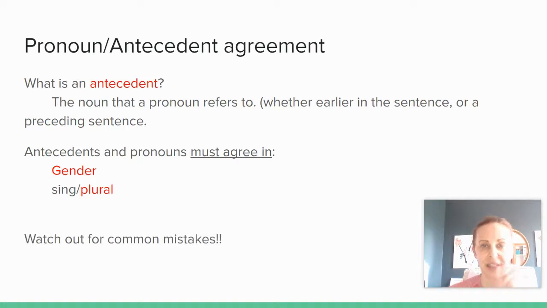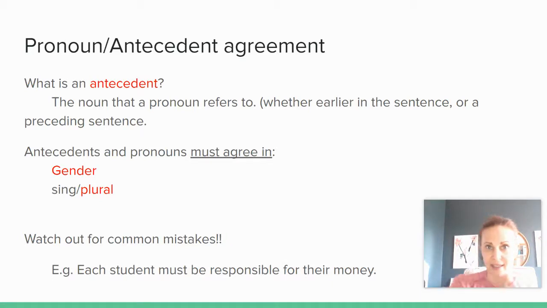Now, this is a very common mistake I see a lot of students doing. A sentence like this: Each student must be responsible for their money. What's the problem with that? The pronoun that is used is their. What's it referring back to? Student. Is student singular or plural? Singular. Their is plural. They're not agreeing in whether it's singular or plural. So there, it should be: each student must be responsible for his or her money.